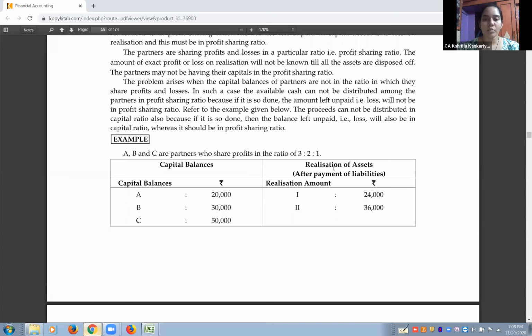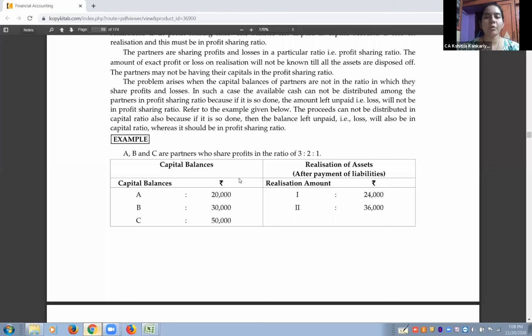So assets realized are only 70,000. Then how to distribute this 70,000? So how to give this money to the partners A, B, C?